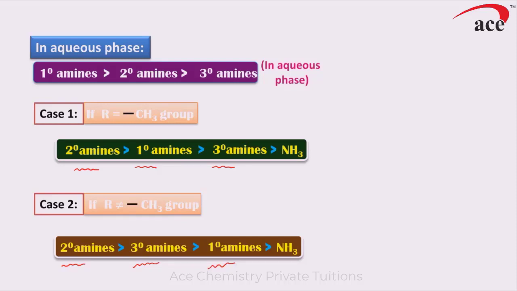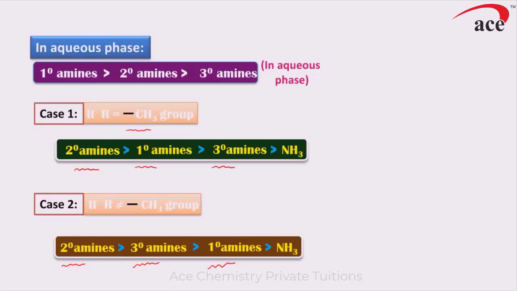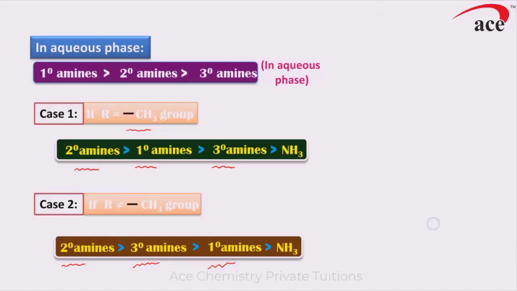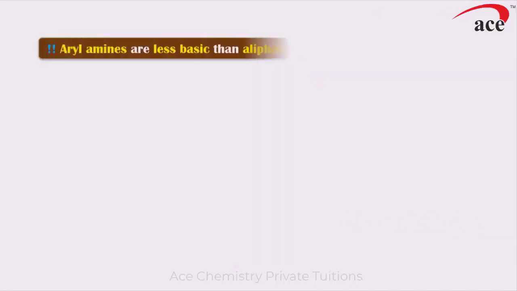However, in aqueous medium, the basicity depends upon all three factors, so the extent of hydrogen bonding is considered. When the alkyl group is a CH3 group, the order is 2°, 1°, 3°. When the alkyl group is ethyl or propyl, the order is 2° greater than 3° greater than 1°. Next, we have the comparison based on aliphatic as well as aromatic amines.